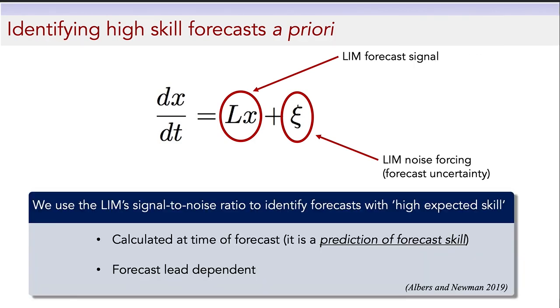So we use these two terms to calculate the LIM signal-to-noise ratio. That is, we identify forecasts that we expect will have high skill. This means that at every forecast time, we calculate a prediction of the forecast skill, and this is lead dependent. So for a given forecast, we have a signal-to-noise ratio prediction, a skill prediction for weeks 1, 2, all the way out to week 6.